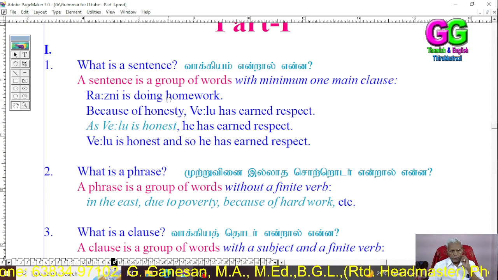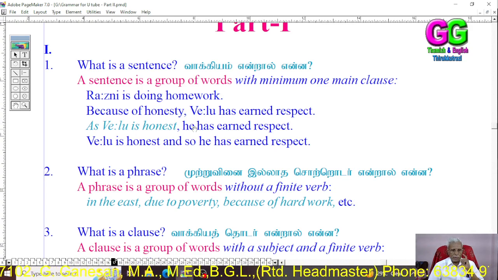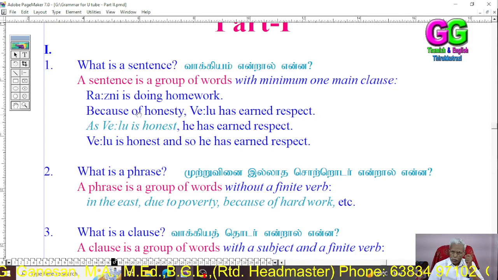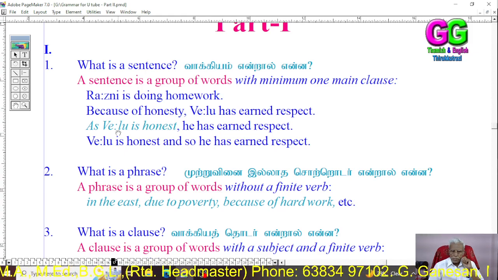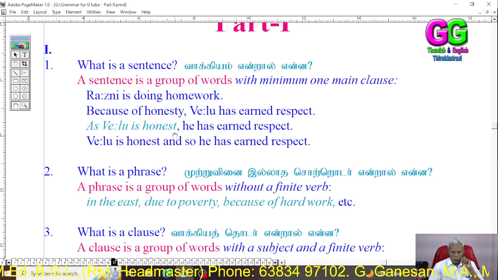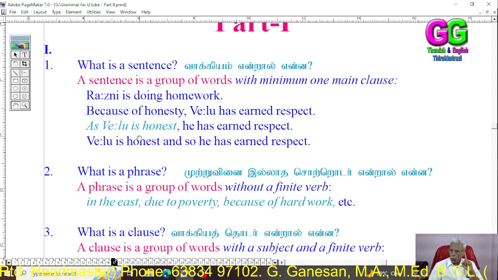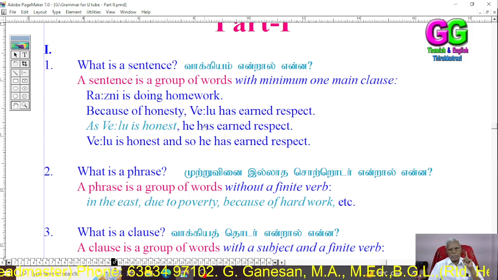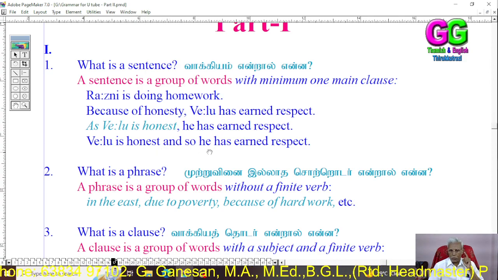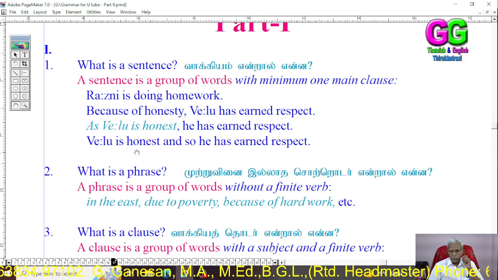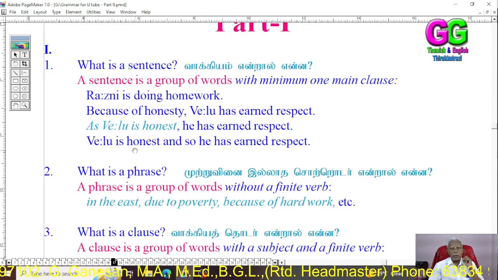There is only one main clause. In the second sentence, Because of honesty, Velu gets earned respect, there is one phrase and one main clause. In the third sentence, as Velu is honest, he gets earned respect, there is one subordinate clause and one main clause. In the fourth sentence, Velu is honest and so he gets earned respect, there are two main clauses.